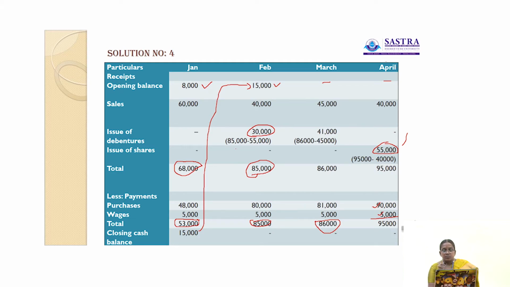On the payment side, purchases 90,000 plus wages 5,000, totally 95,000. Then on the receipt side, sales rupees 40,000. So here also deficit fund, 95,000 minus 40,000, 55,000. So 55,000 is the deficit fund.